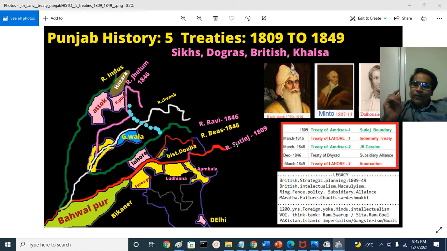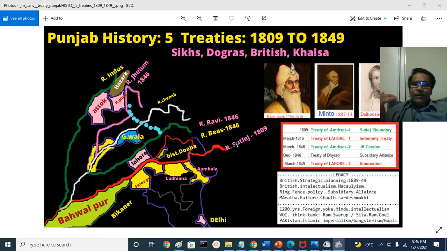Whereas when the British fought a war with the Afghans, after the treaty was signed, they left the Kabul region and came back to Hindustan. When they fought a war with the Burmese in the 1820s, the Treaty of Yandabo was signed and they came back to British East India Company territory. When the war was fought with the Gurkhas in 1816 or so, they signed the Treaty of Sugauli and left Kathmandu, came back to Hindustani territory. Here they didn't leave because they have a strategy to control Punjab.